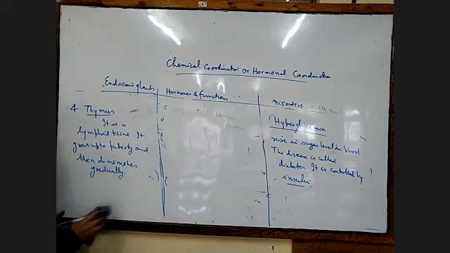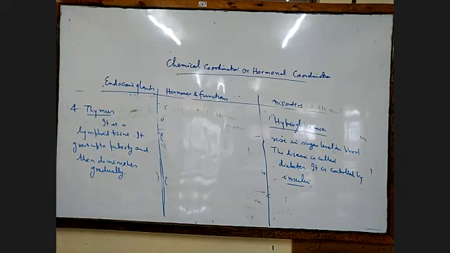Diminishes gradually. Okay, it is a lymphoid tissue. It grows up to puberty and then diminishes gradually.